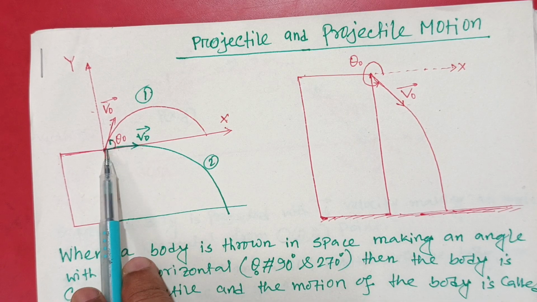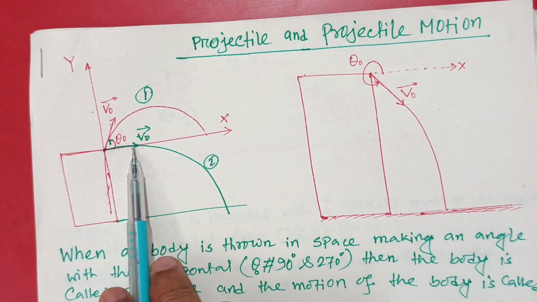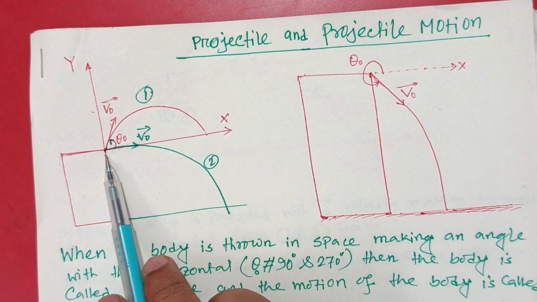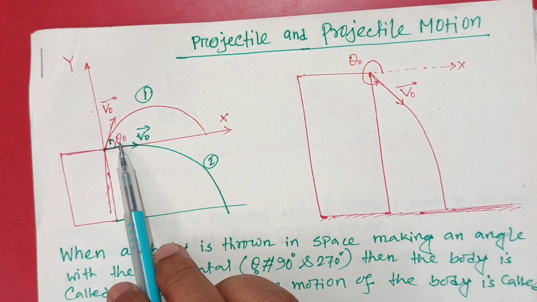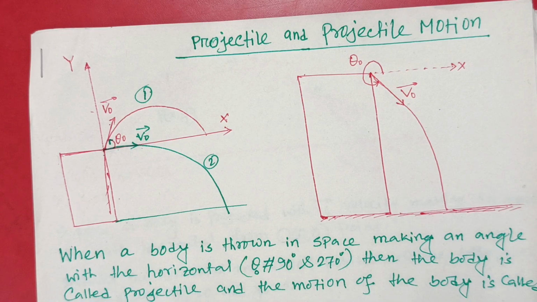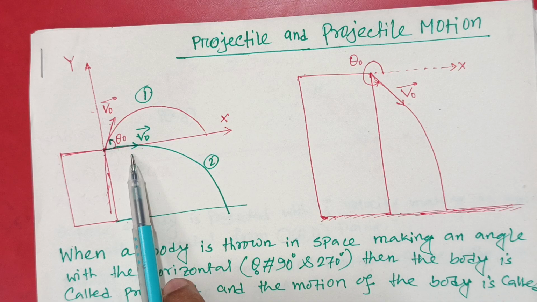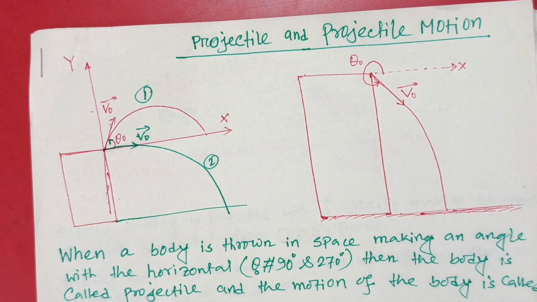If you project the body along the x-axis direction, the angle will be 0 degrees. And if you throw a body making an angle theta naught with the horizontal, then it will be more than 0 degrees. So you can say the body will be projected with theta naught equal to 0 degrees to 360 degrees, any angle without 90 degrees and 270 degrees.